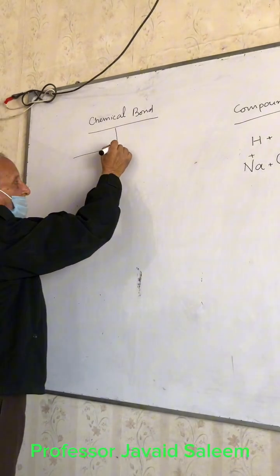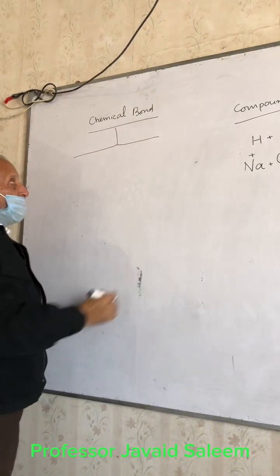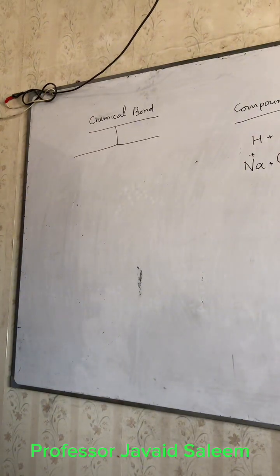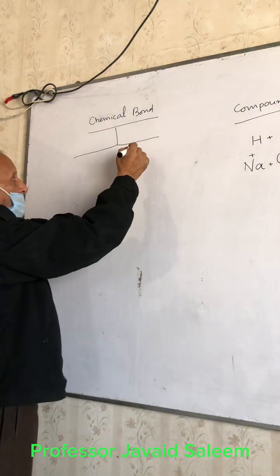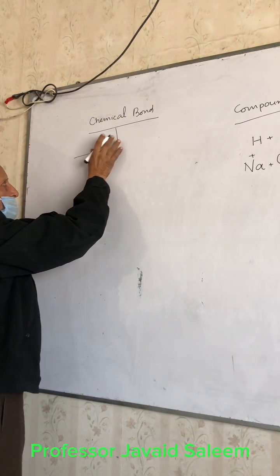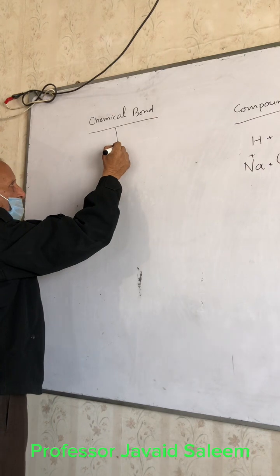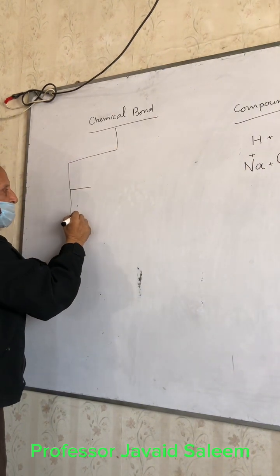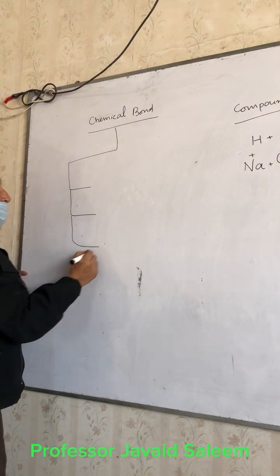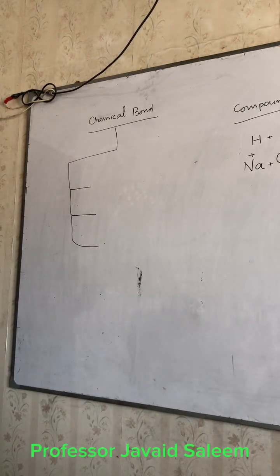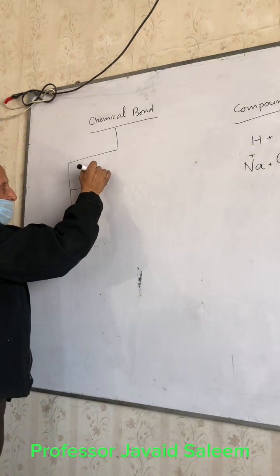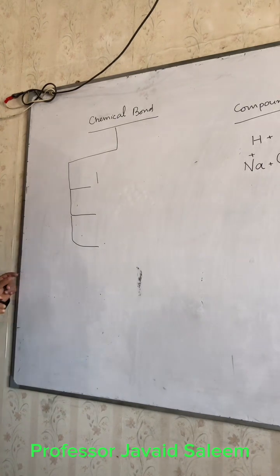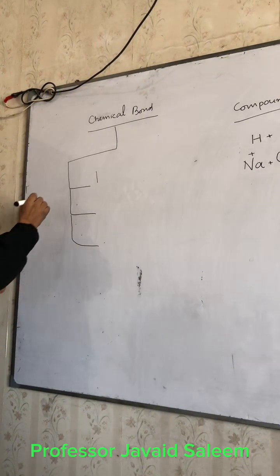Basically there are three different types of chemical bonding. To make it easier, let us take type number 1, type number 2 and type number 3. First of all, we know that there are basically three types of chemical bonds.